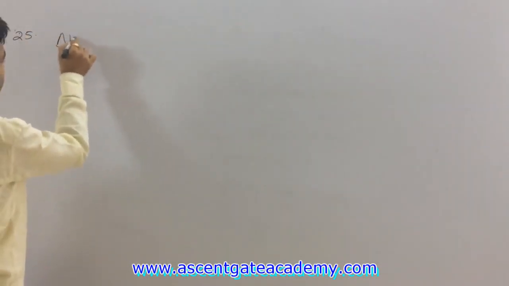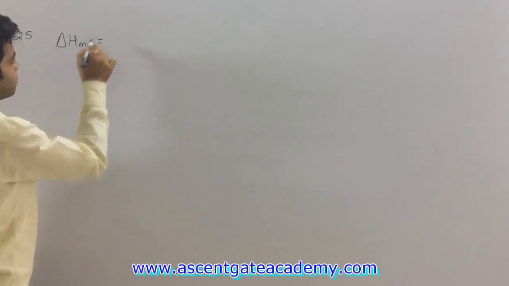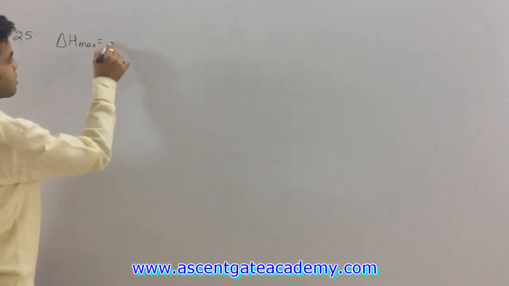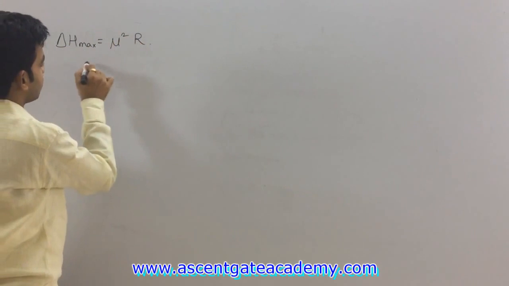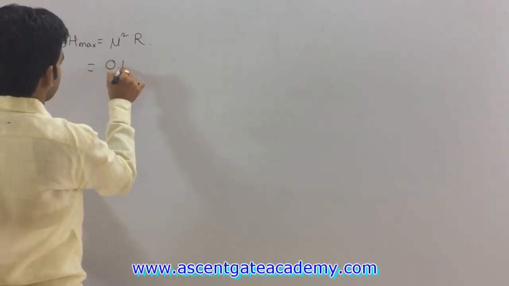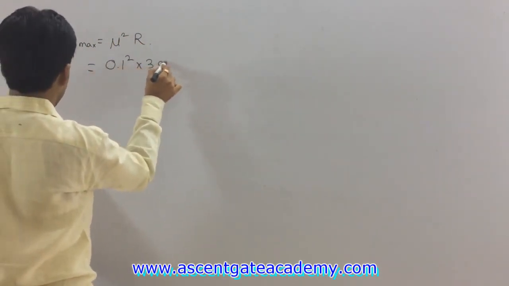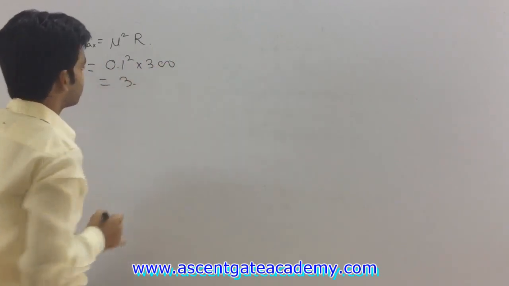Getting this now? Okay, so how can we determine minimum number of passes? For that we will have to determine del h maximum per pass. And what is this del h max per pass? This is equal to mu square into r. Okay, so just put the values. Mu is given as 0.1, r is given as 300, so this will be equal to 3.